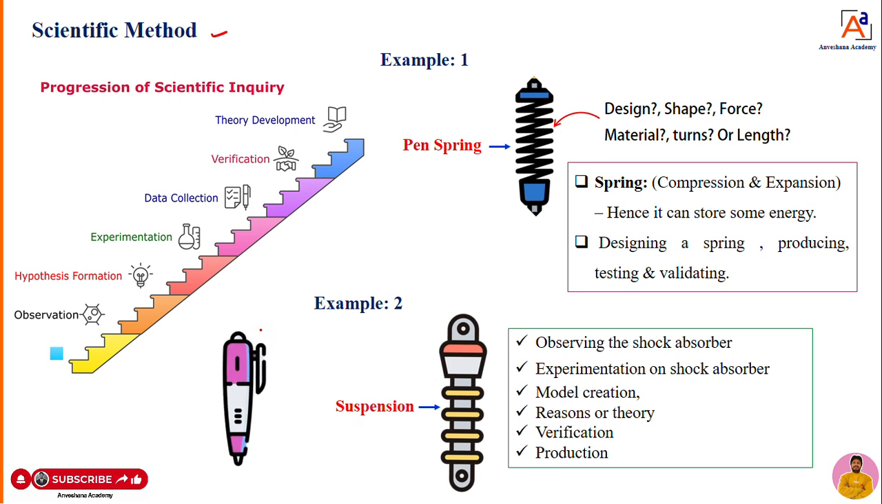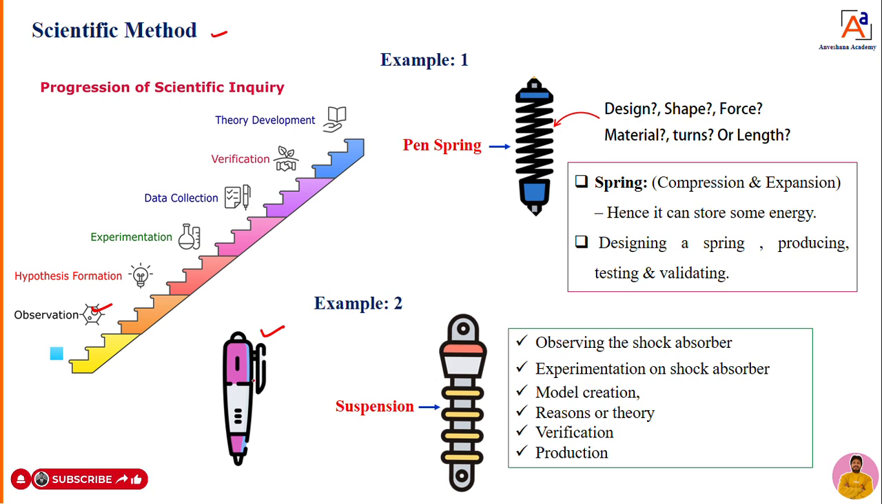A live example in science: while explaining the definition of science, I took this pen. Now also I will take a pen as an application here. So what is the scientific method? First, we will observe. What type of observations are we going to do?